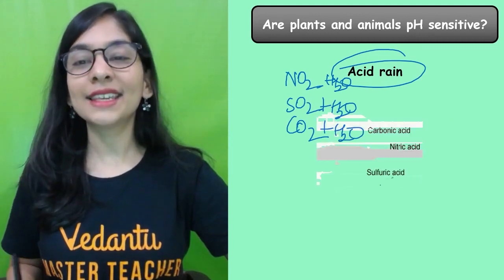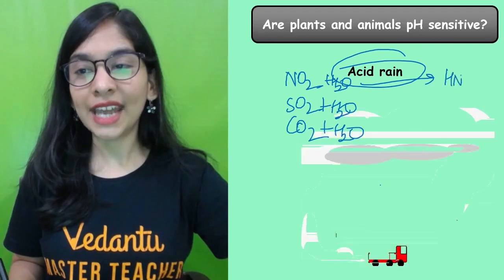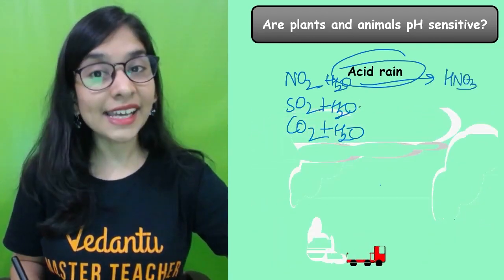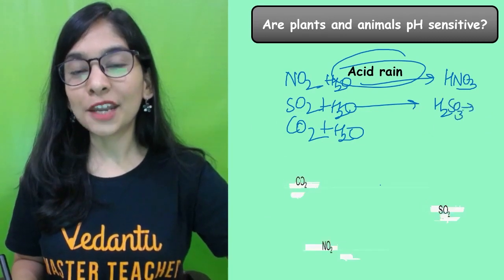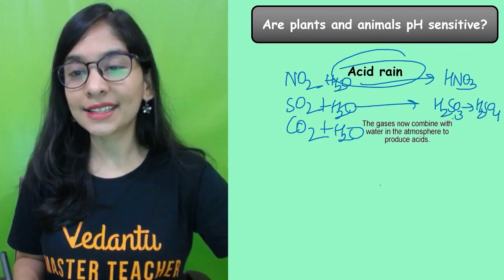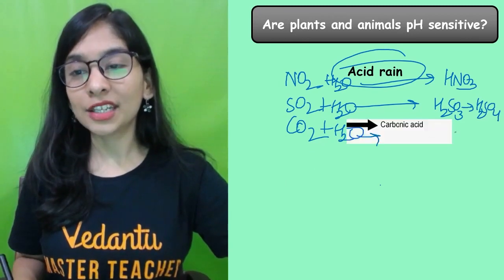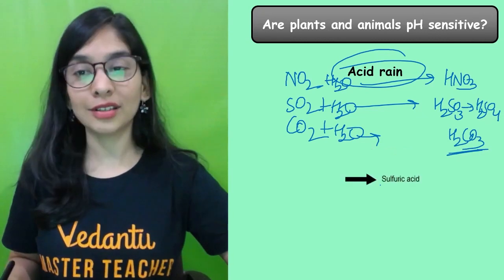Look at this. You can see that. NO2 with water will give nitric acid in a very diluted form, definitely. Sulfurous acid can further combine with oxygen to give sulfuric acid, and then you will get carbonic acid, which you drink in all soft drink bottles also.